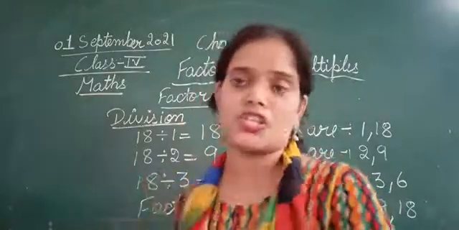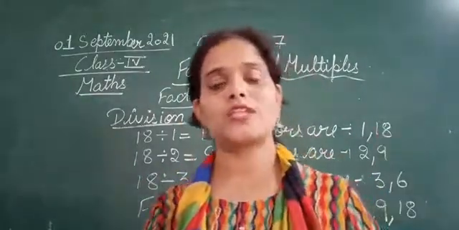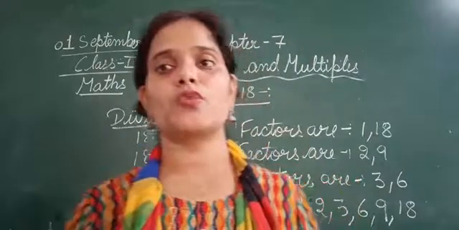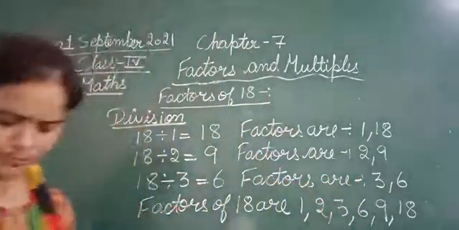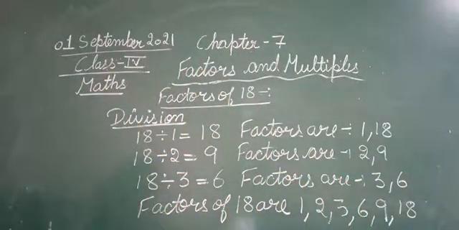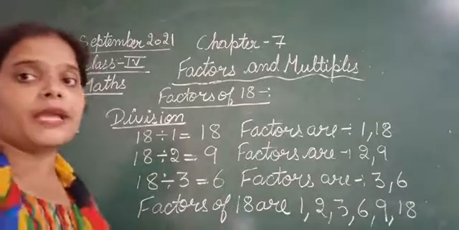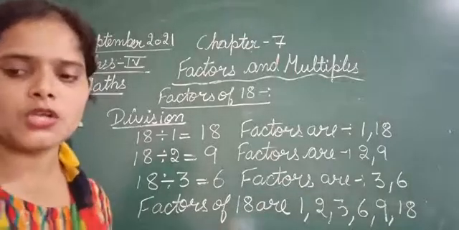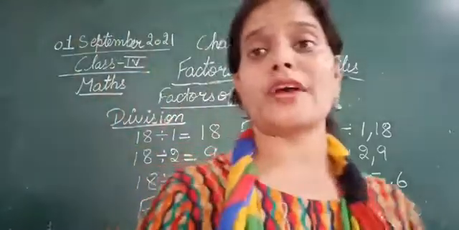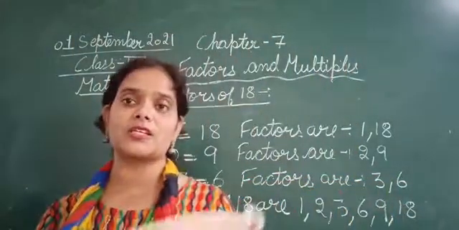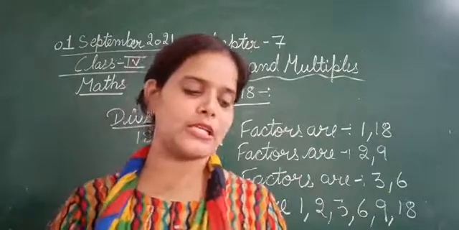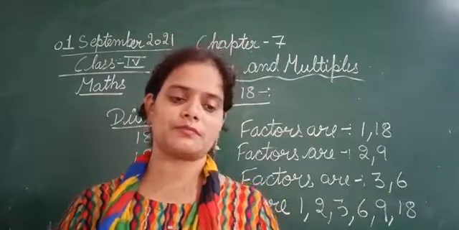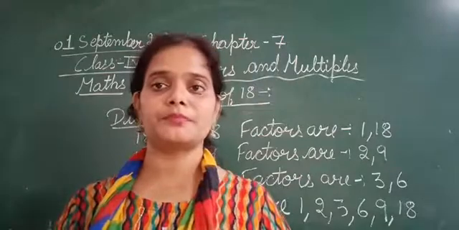You can use multiplication, you can use division. That is your point of view, that whatever method you want to choose, you can. But if it is mentioned which method you have to use, then you are going to use that particular method. Clear? I hope my point is clear to everyone now. So this is how you are going to find the factors. So these are the 5 methods by which you can calculate the factors of the given number, okay. Clear?